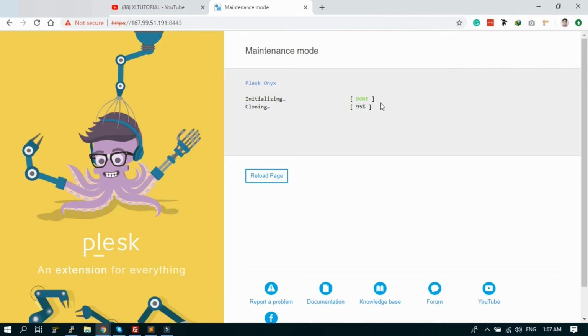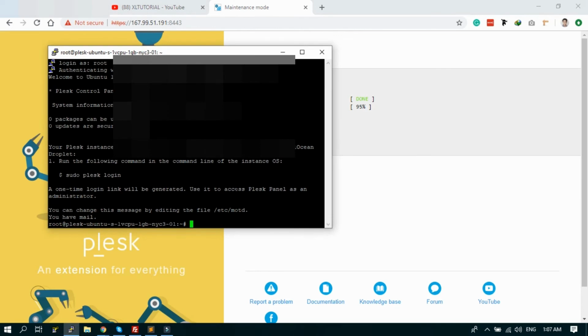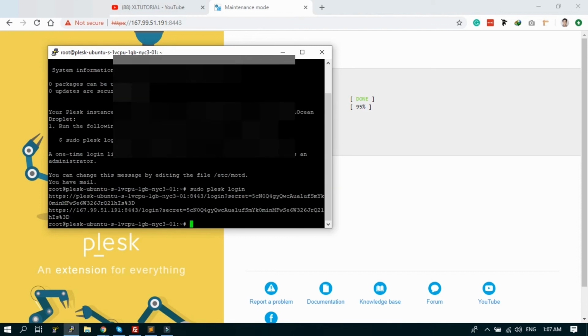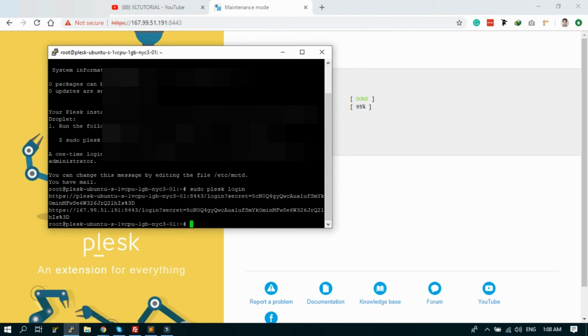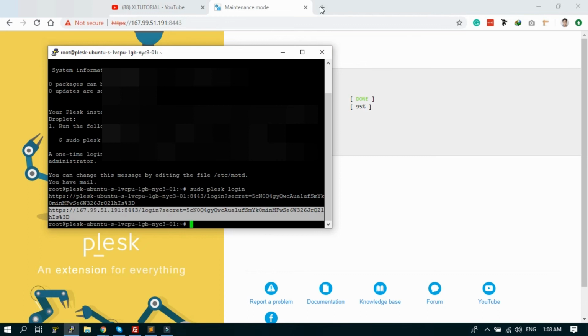Let's take some time. And another way you can log in to Plesk is by using the command sudo plesk login. This is the temporary login URL. If you don't know what the login URL is and you don't know the exact way, just copy the last URL and paste it here.